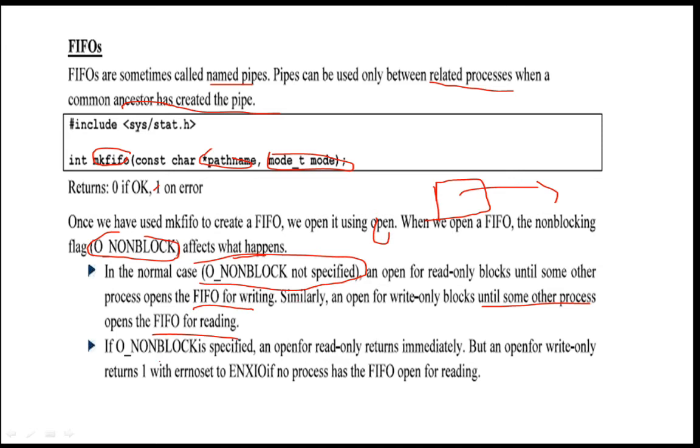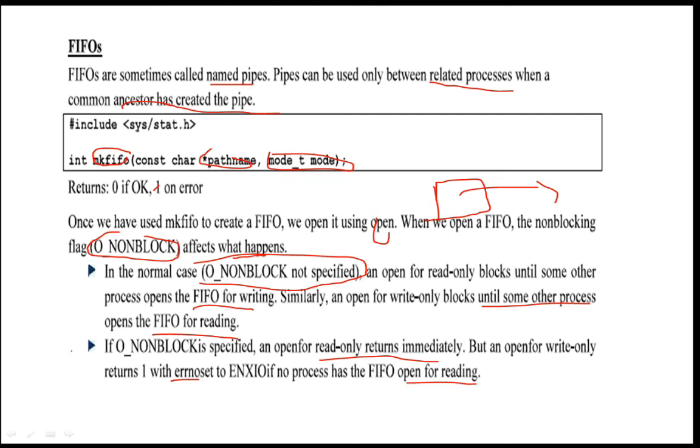If O_NONBLOCK is specified, an open for read-only returns immediately, but an open for write-only returns -1 with errno set to ENXIO if no process has the FIFO open for reading. If you have specified it directly in your FIFO open, it will return immediately.